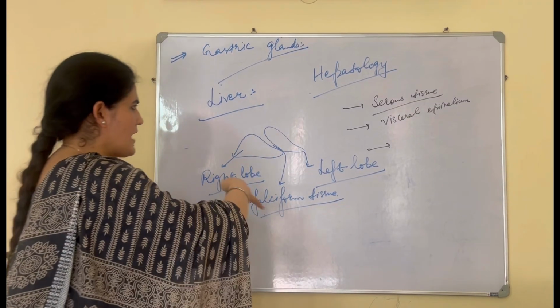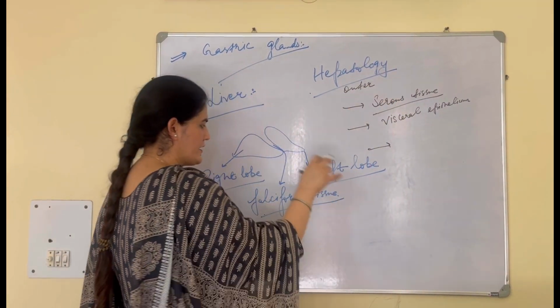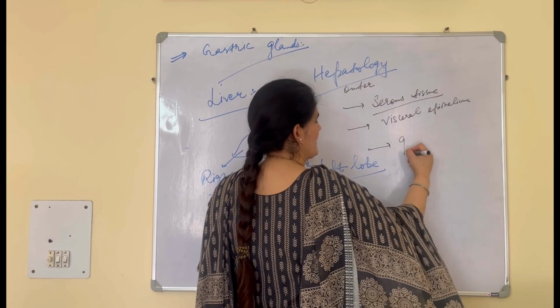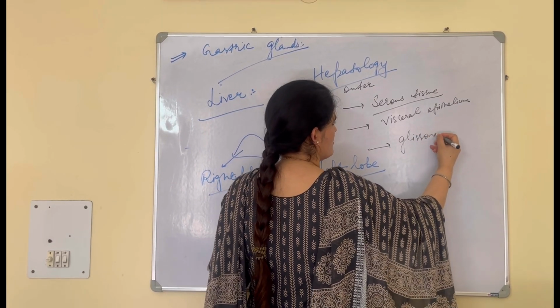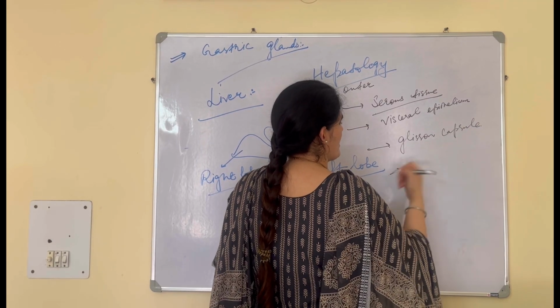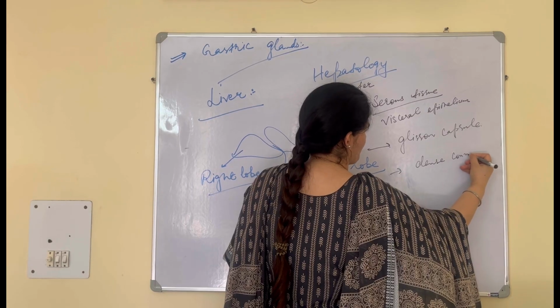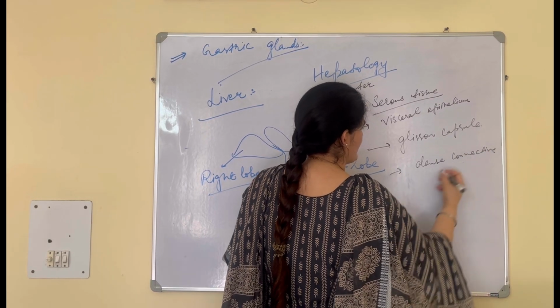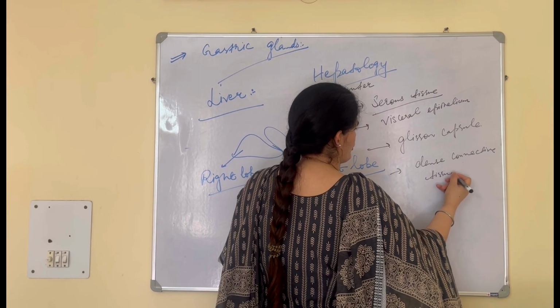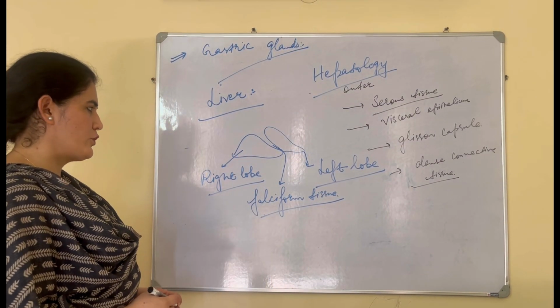The inner layer is covered by Glisson's capsule, which is made of dense connective tissue.